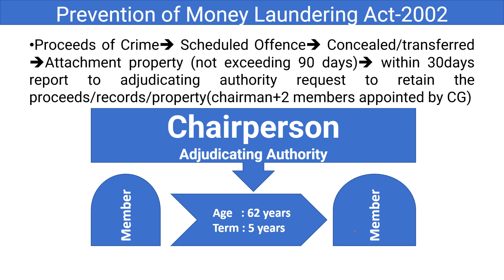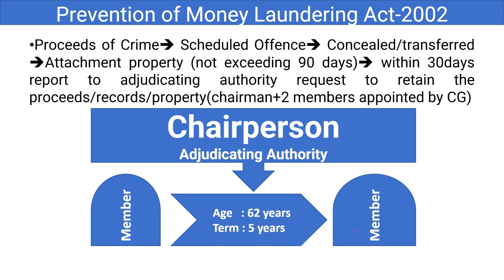What shall we do within that 90 days? Within 30 days it should be reported to the adjudicating authority. And here there will be people called assistant directors in the ED, and they will report to the adjudicating authority. In the adjudicating authority you will have one chairperson and 2 members, and these directors or assistant directors will report to the adjudicating authority with a request to retain the proceeds, records or property of this money laundered amount.